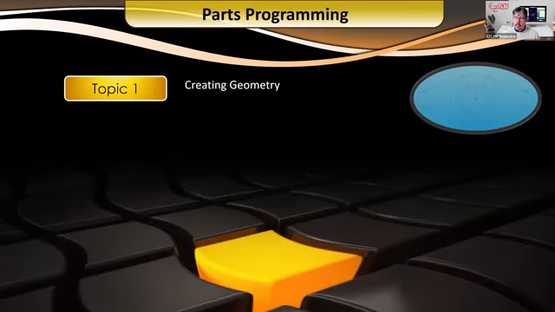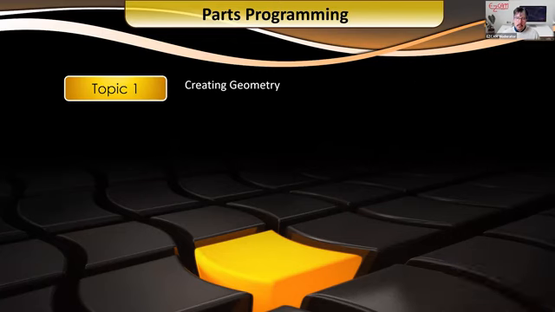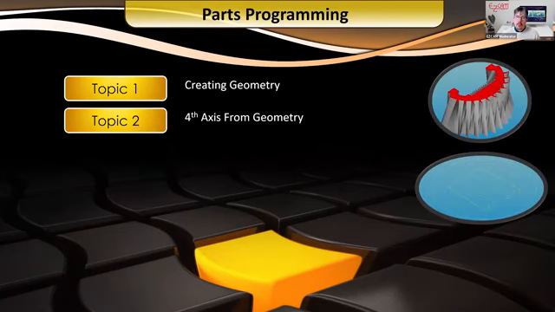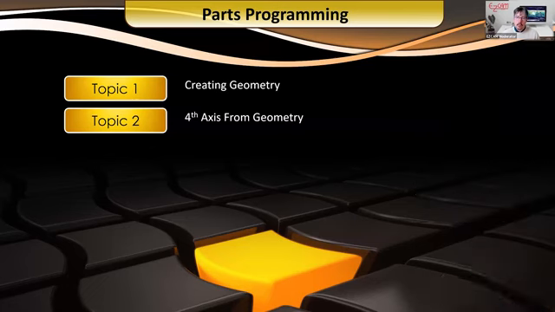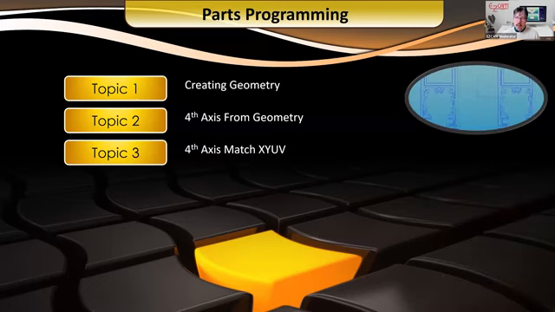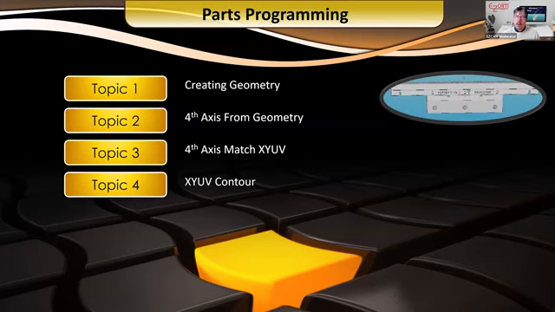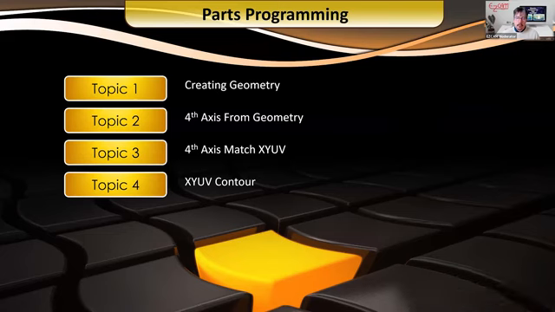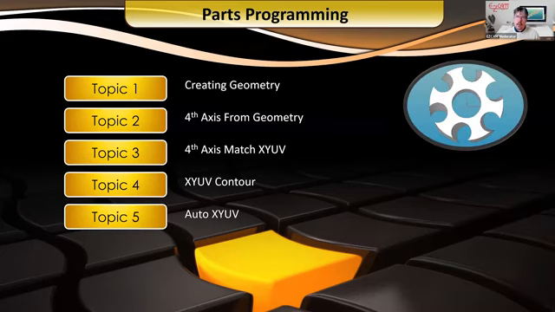Okay, as we dive in, we're going to be creating geometry and curves from scratch. We're also going to look at fourth axis geometry. Match the XYUV with curves at different heights and with different points. XYUV contours. So we're going to look at an open contour on a solid model. Auto XYUV. So you really don't have to do much more than a couple of clicks, and EasyCam will create the operation and everything you need to program that part.